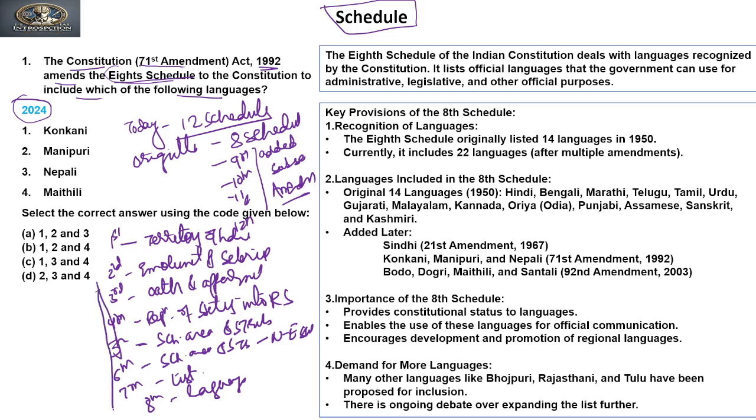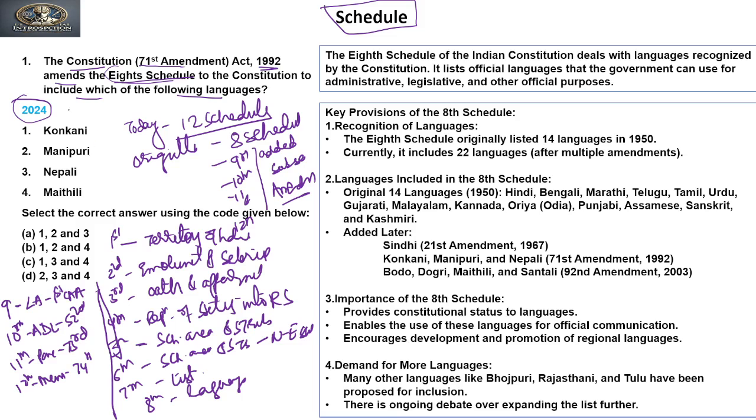Now the ninth schedule, which is about land acts, has been added by the First Constitutional Amendment Act. The 10th schedule is about the anti-defection law, added by the 52nd Constitutional Amendment Act. The 11th schedule is about panchayats, added by the 73rd. And the 12th schedule, which is about municipalities, was added by the 74th Constitutional Amendment Act. So these are the schedules of the Constitution with their different subject matter.